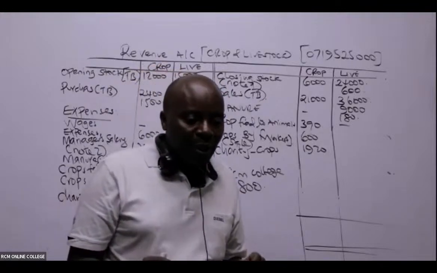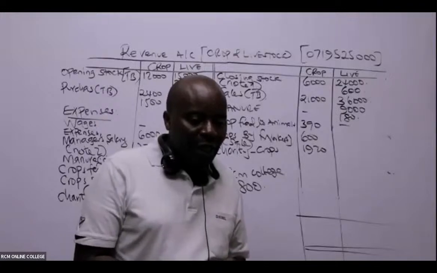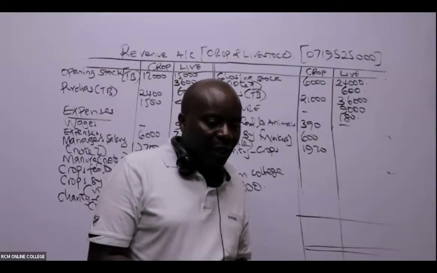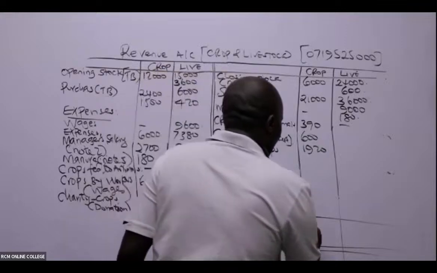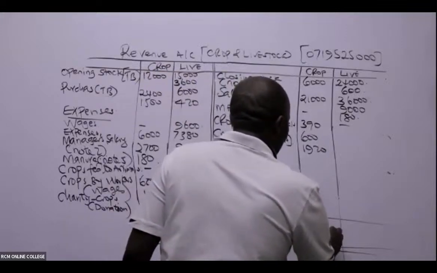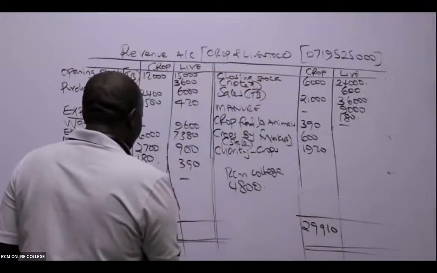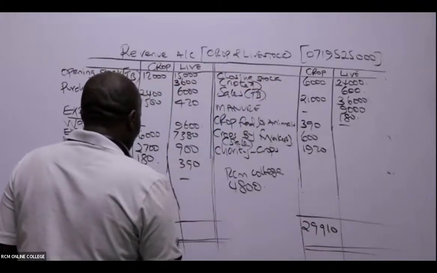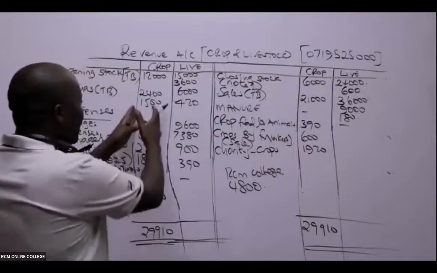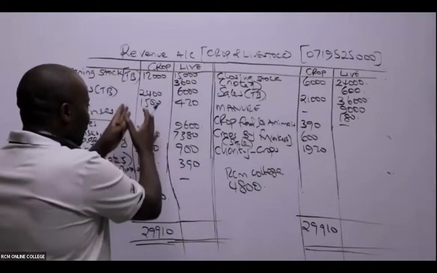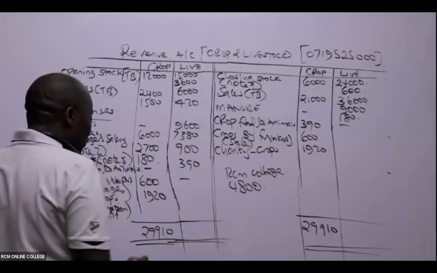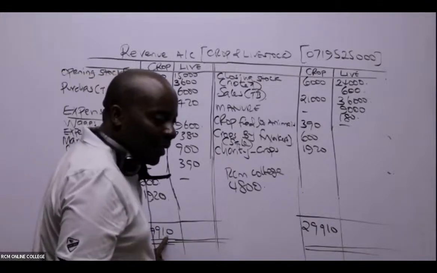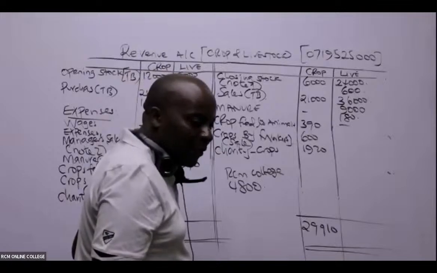So for crop, I'm being told the crop figure is 28,300. On the debit side, we have 29,910, so this side is bigger. It means that for crop, this side is smaller, and therefore we have a profit. A profit of 29,910 minus what this gentleman gave me as 28,300.